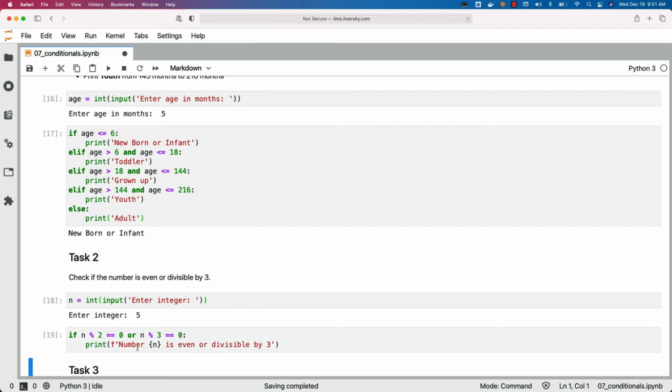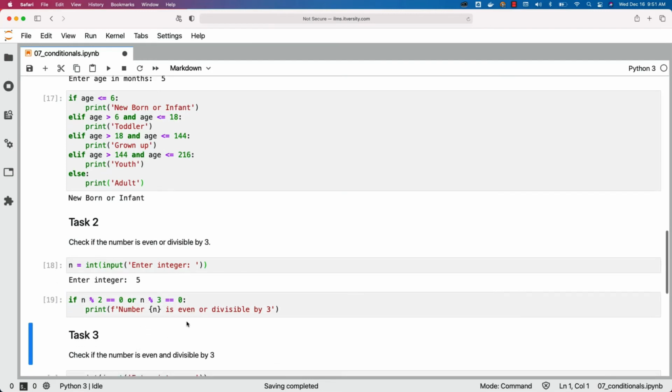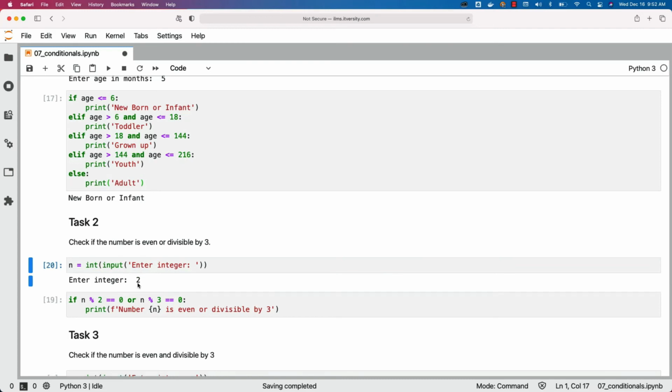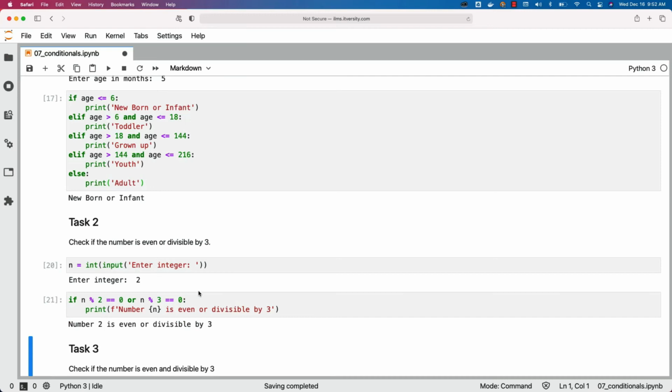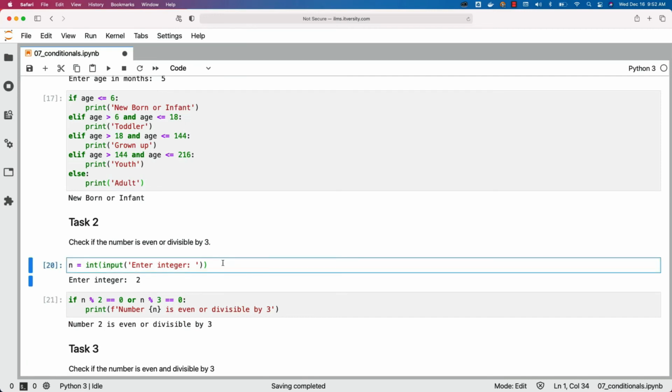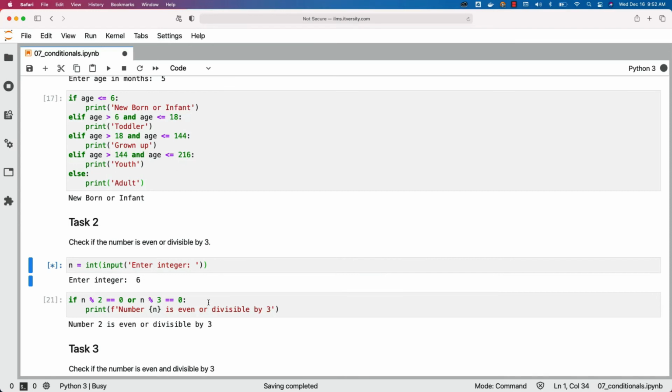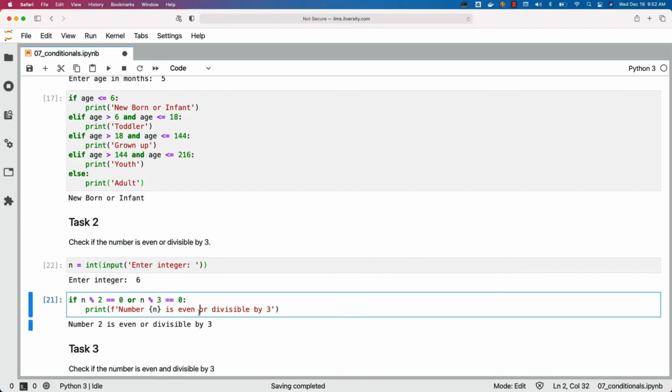It says the number is even or divisible by 3 only if the condition is satisfied. As the condition did not satisfy, it did not print anything because we haven't provided any else condition for this. Now if I enter 2, which is an even number, it will say number 2 is even or divisible by 3. Similarly, if you say 6 here, even for 6, it will give the same output. It will say number 6 is even or divisible by 3.